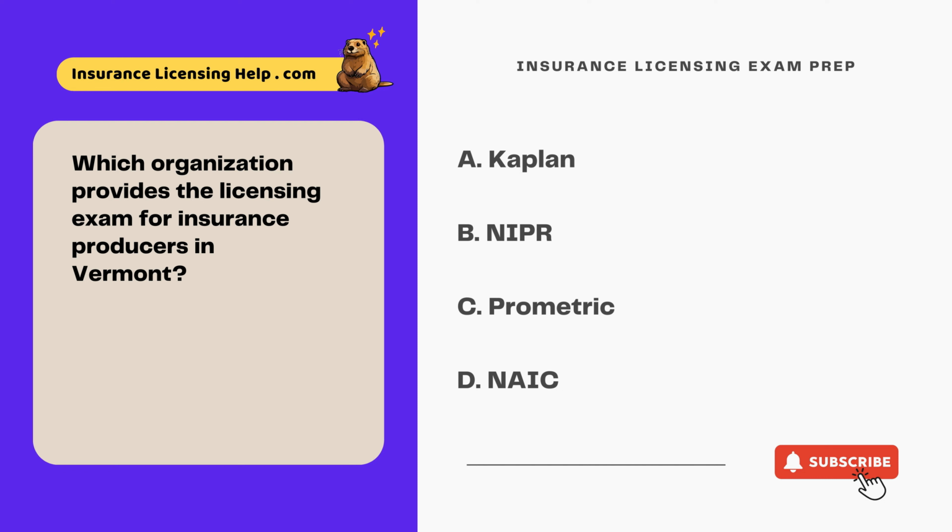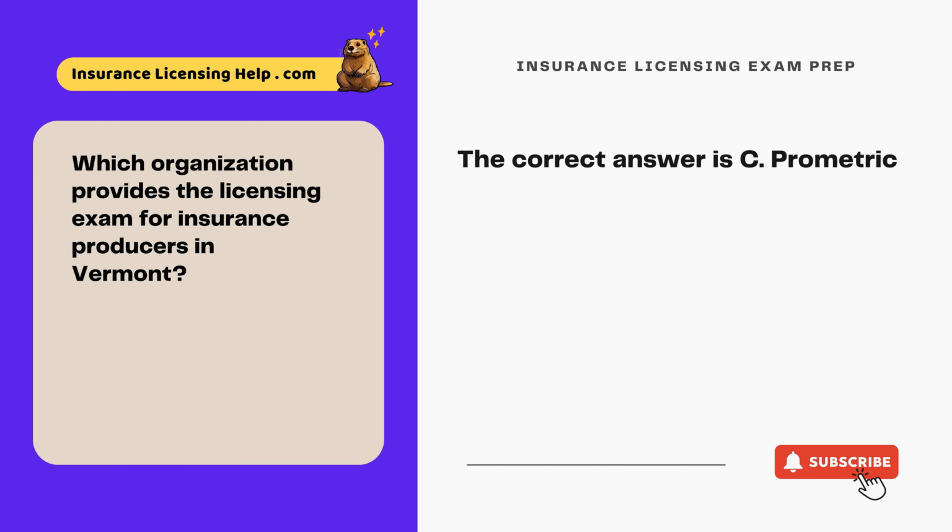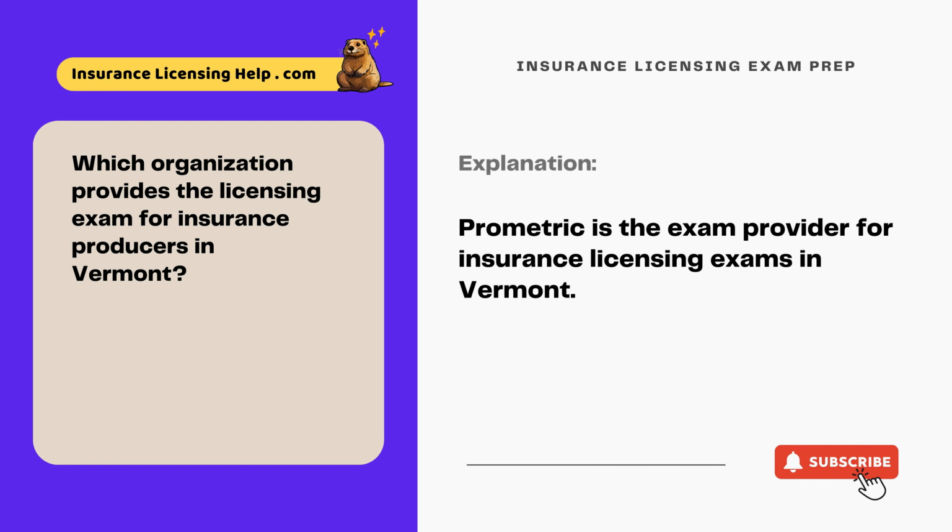Which organization provides the licensing exam for insurance producers in Vermont? A. Kaplan. B. NIPR. C. Prometric. D. NACE. The correct answer is C. Prometric. Prometric is the exam provider for insurance licensing exams in Vermont.